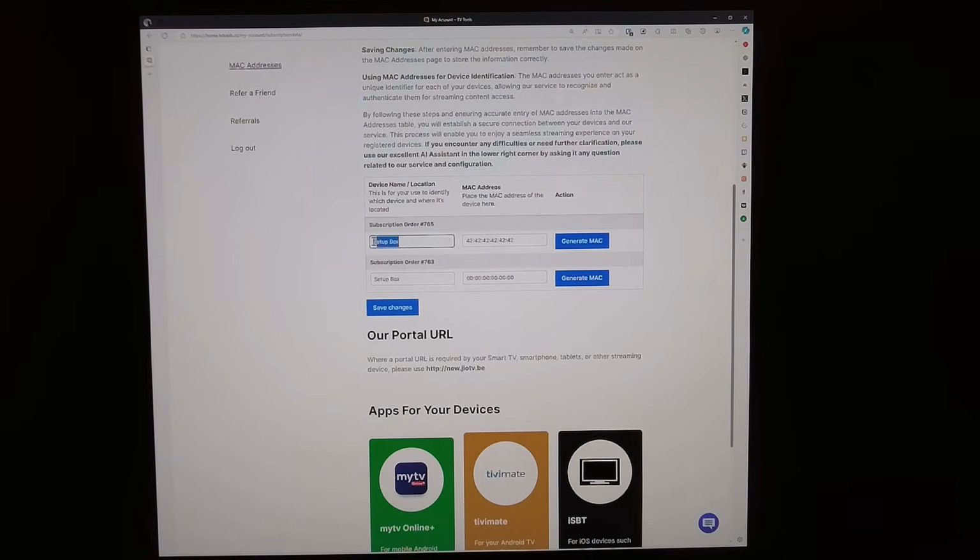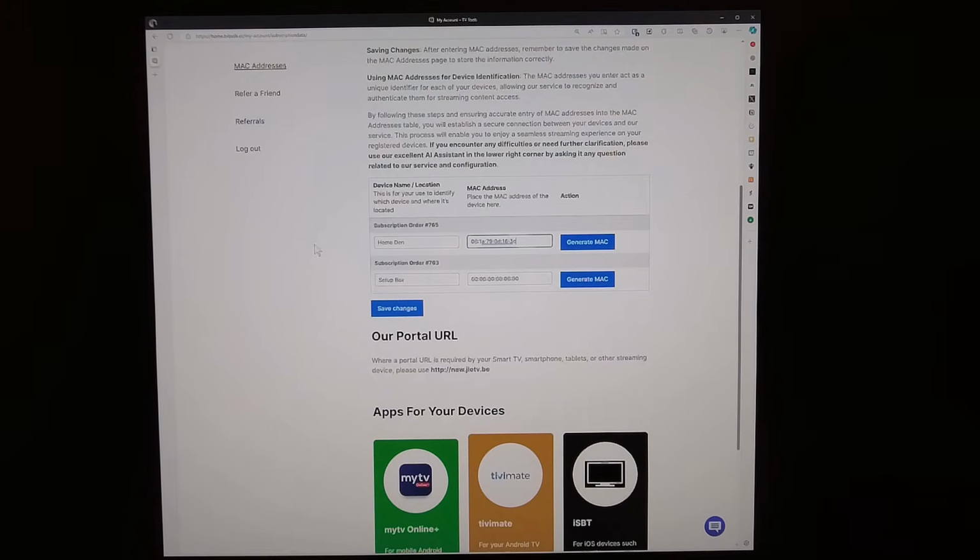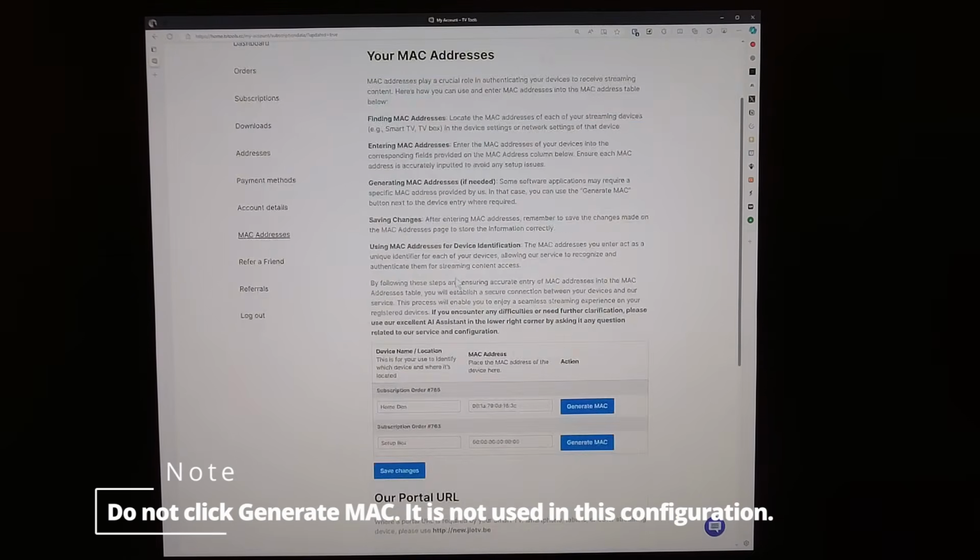So the device name is something that you can give. So I'm just going to say home den or something like that. And this is where you put in the MAC address that you see on your TV. So make sure that this one matches here. The MAC address matches what you see on the TV. So I'm going to do that now. Okay, so now we have a device name, which is for your purposes to know which device it is, and then the MAC address. Now that we have the MAC address filled out, we can choose to save changes. And now the changes are saved.